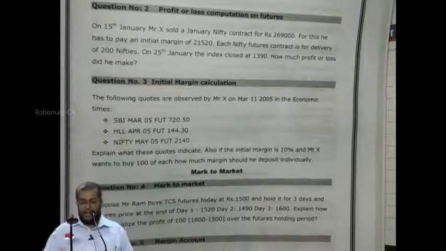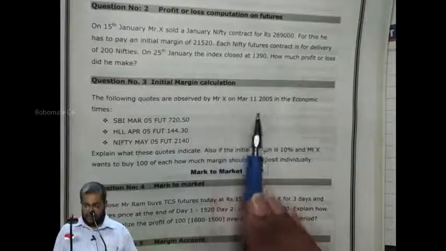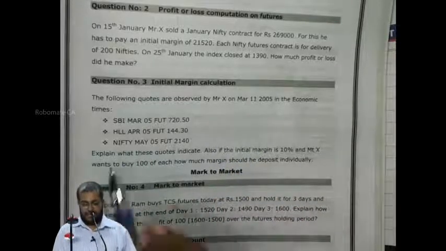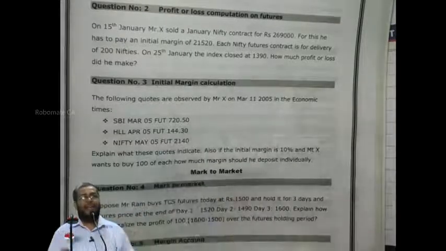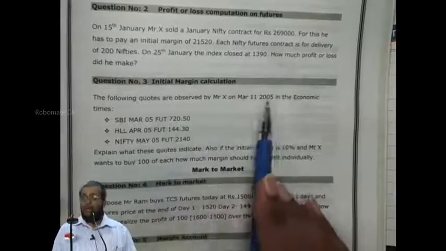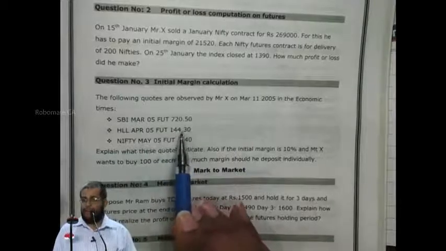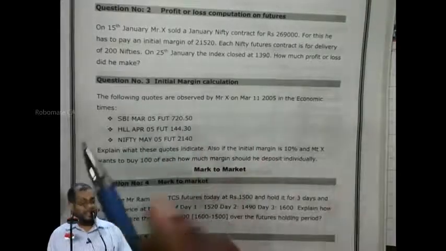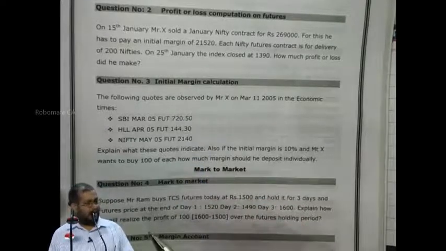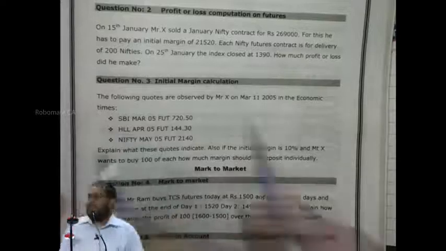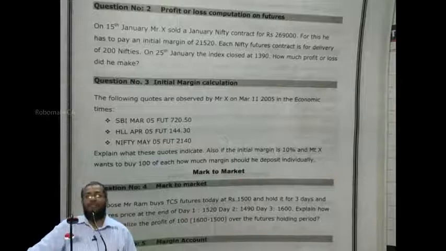Now, tell me the meaning of this. X has observed the contracts. Suppose he is going to buy these futures. SBI March 2005 futures 720.5: what is the meaning of that? On March 11, if a person goes for buying this future at 720.5, he agrees to buy at the end of March, the SBI share at 720.5 rupees. I think that need not be explained, already explained so many times. That's also calculated with the initial margin amount. Next, question number 3.